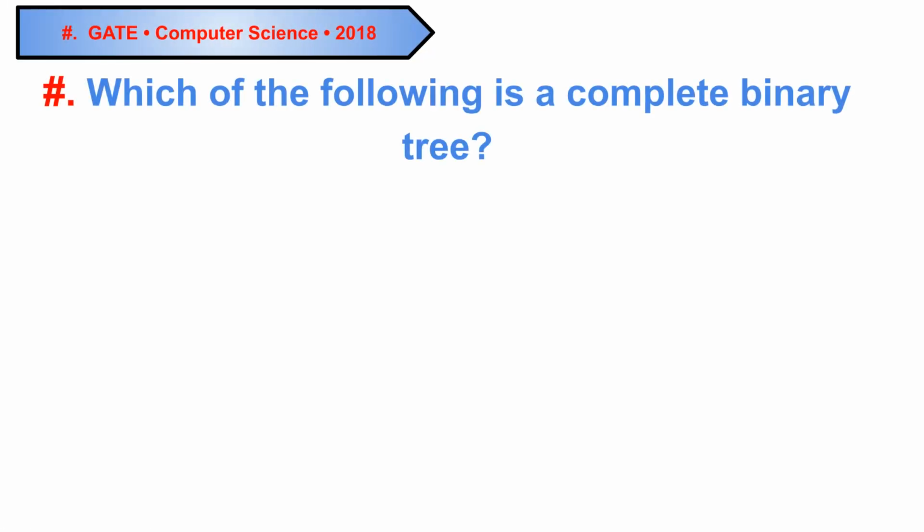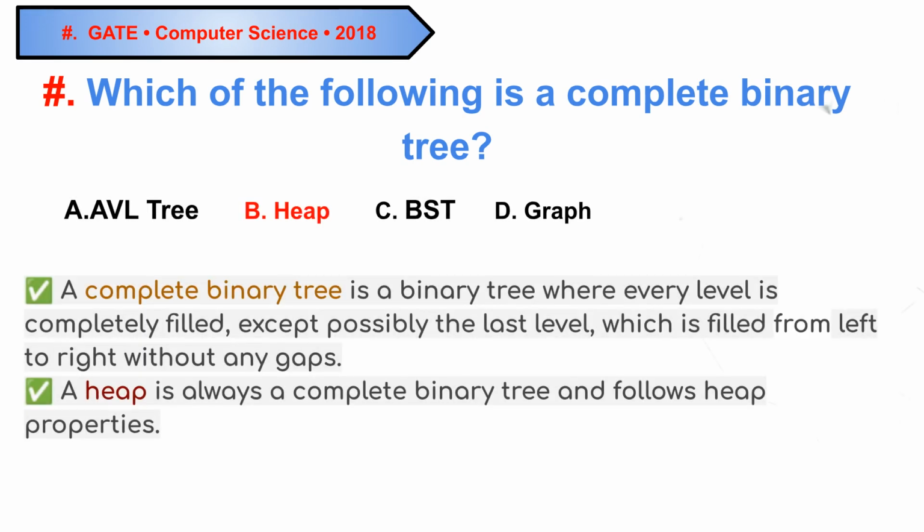Question 8, GATE 2018. Which of the following is a complete binary tree? The answer is B, heap. A complete binary tree is one where every level, except possibly the last, is fully filled from left to right. A heap is always a complete binary tree and maintains specific heap properties.